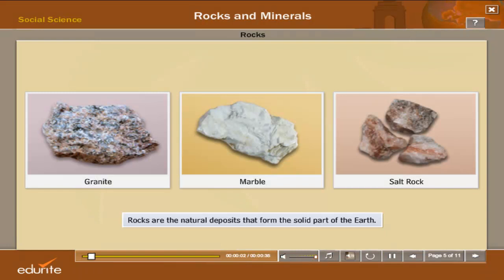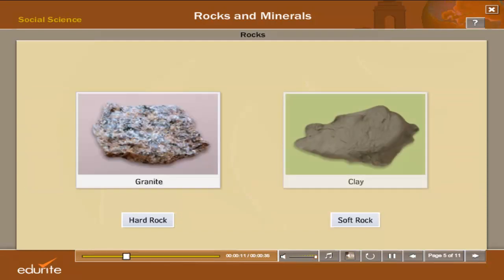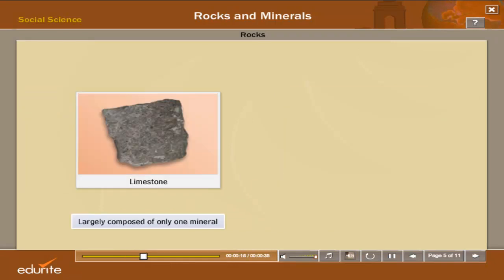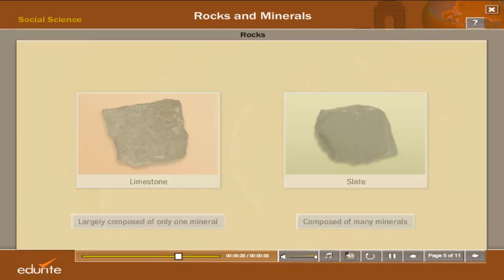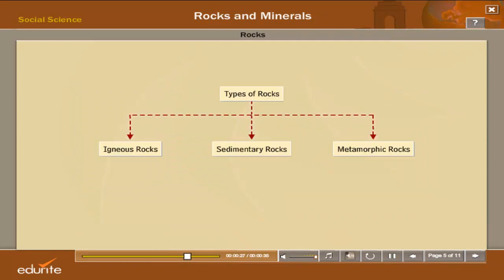Rocks. Rocks are natural deposits that form the solid part of earth. They may be as hard as granite or as soft as clay. Some rocks, like limestone, are largely composed of only one mineral, while others, like slate, are composed of many minerals. On the basis of their origin, rocks are classified into igneous rocks, sedimentary rocks, and metamorphic rocks.